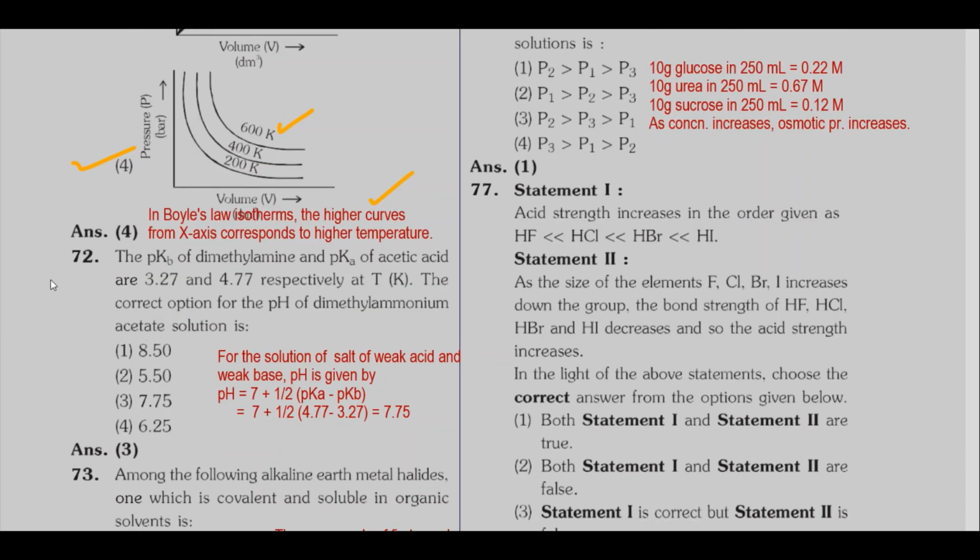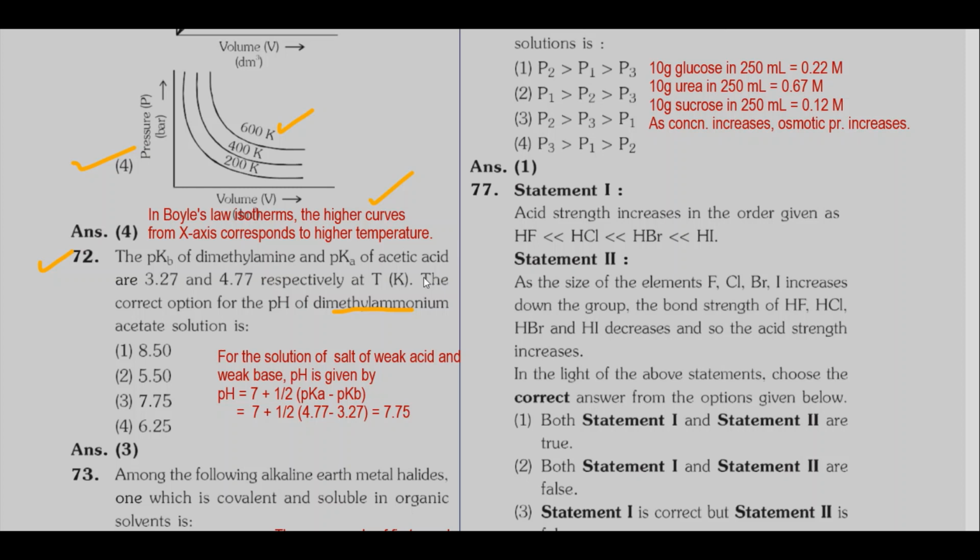Then question number 72. pKb of dimethylamine, a weak base, and pKa of acetic acid, a weak acid, are given as 3.27 and 4.77. The correct option for the pH of dimethyl ammonium acetate solution. Dimethyl ammonium acetate is a salt of weak base dimethylamine and weak acid acetic acid.